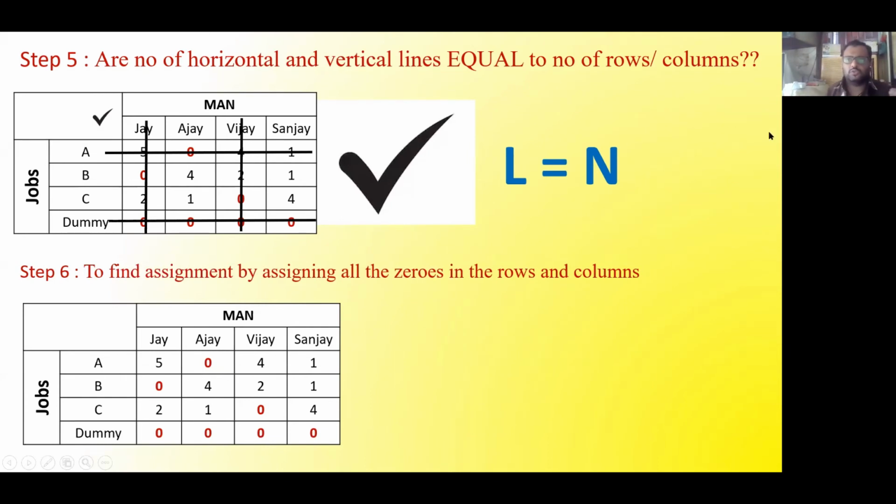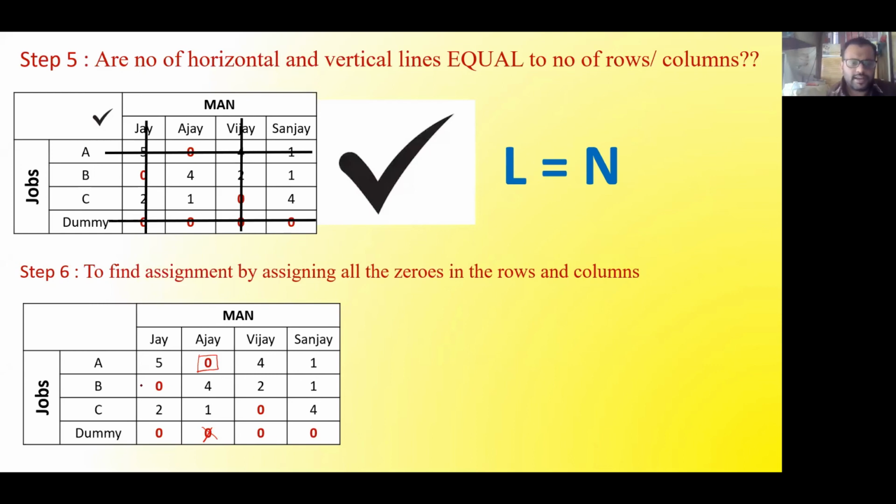What you have to do, you have to go row wise, and wherever you find a single 0, just assign that particular part to that particular person. So if I go row wise, in row 1 there is only 1 zero available, so I will assign this part to Ajay, and as per the assumption of assignment, if one job is already allocated, he cannot be allocated another job. And in simple terms, what I have told you, cancel out any other zeros in that particular row or column. So in this column, I will cancel out this particular 0 in the last line.